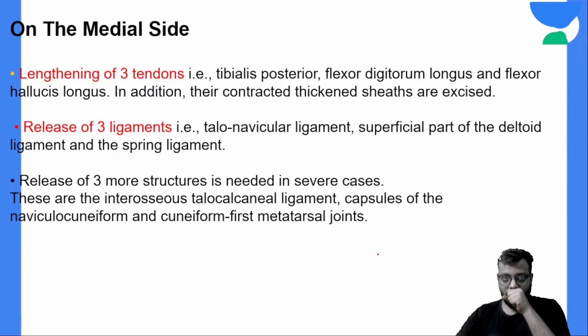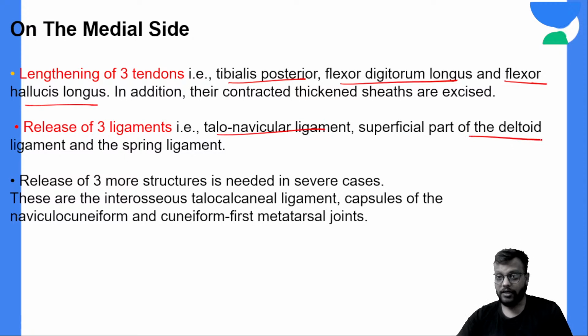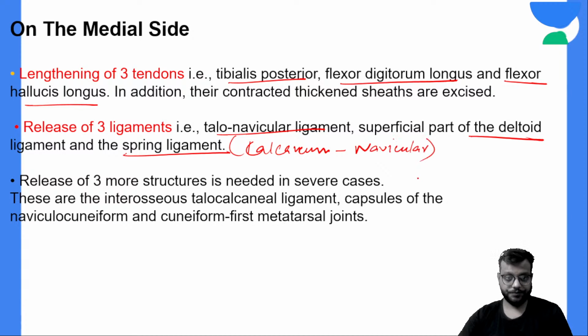Okay, so three tendons: tibialis posterior, FDL, FHL. Three ligaments: the talonavicular ligament, the deltoid ligament, and the spring ligament between calcaneum and navicular.